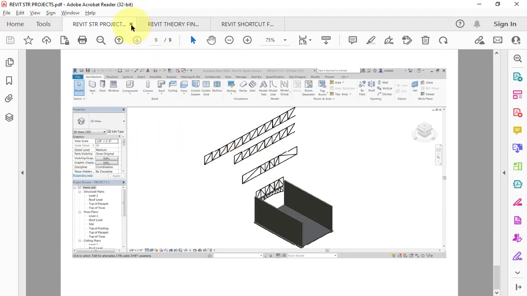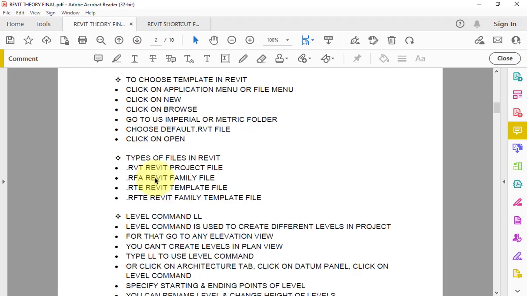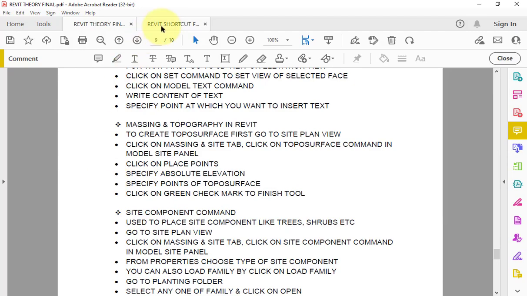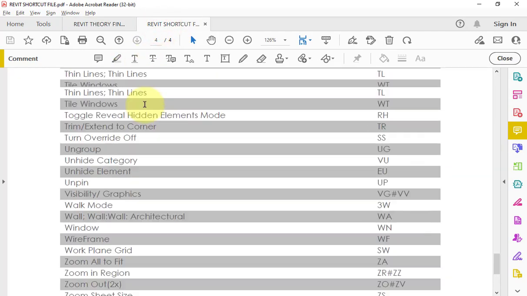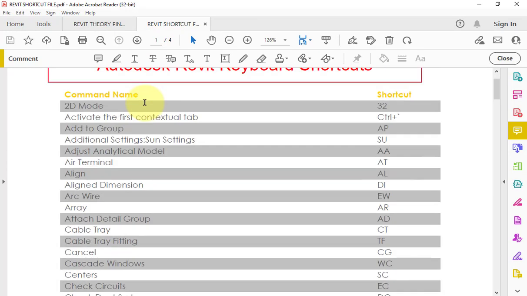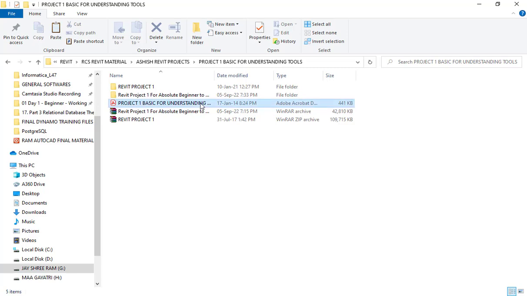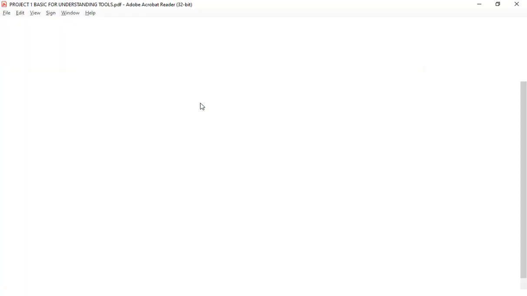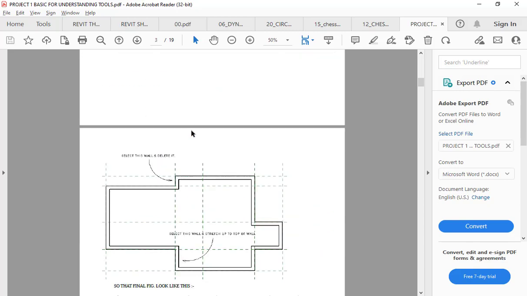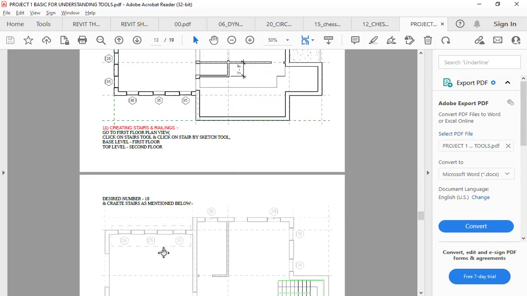And I have not limited only up to this. I will also share with you Revit theory, where each and every command is mentioned in detail, and these are some Revit shortcuts in which everything is clubbed, right? And so as you can see, whatever the projects which I have mentioned to you, each and every project has step-by-step instructions. So I will share along with you all these PDFs, right?